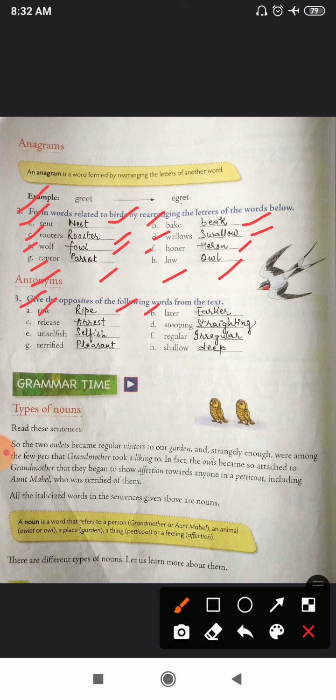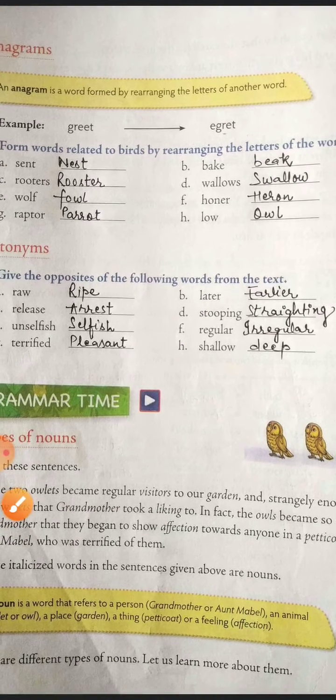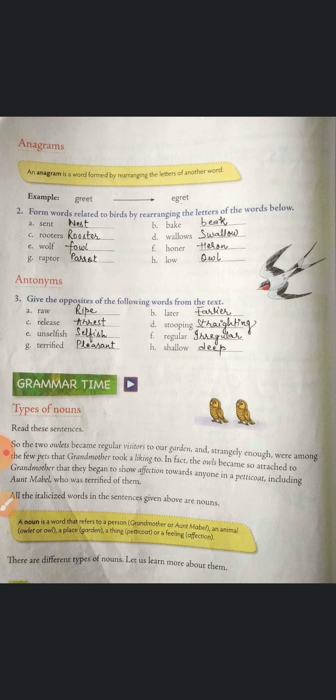B, later, earlier. Release, arrest. Stooping, straightening. Unselfish, selfish. Regular, irregular. Terrified, pleasant. Shallow, deep. Okay. You all have to note down this work in your book. Okay. Now, next page.